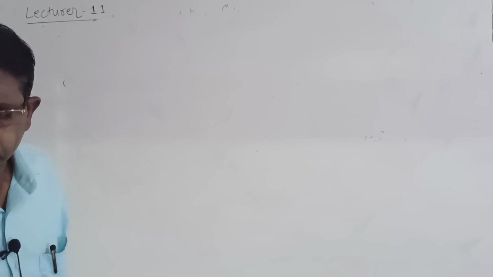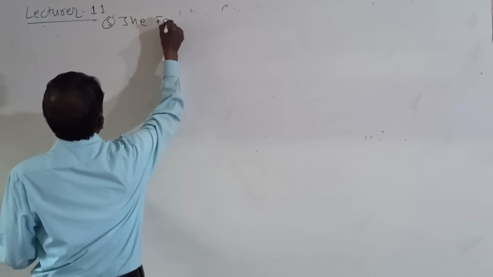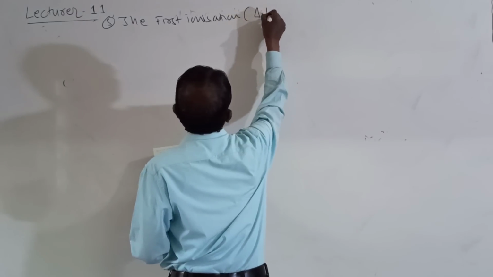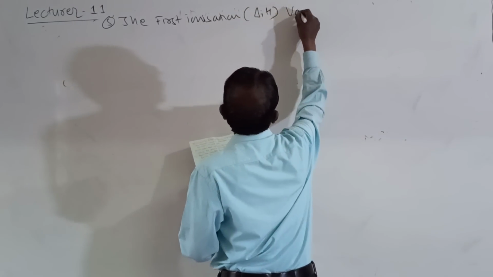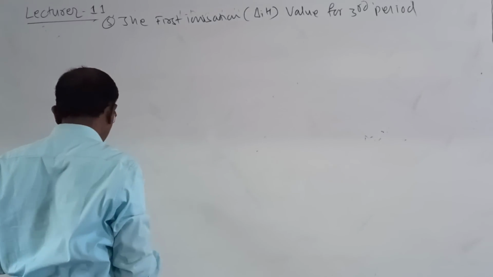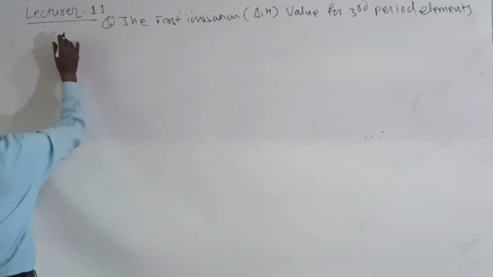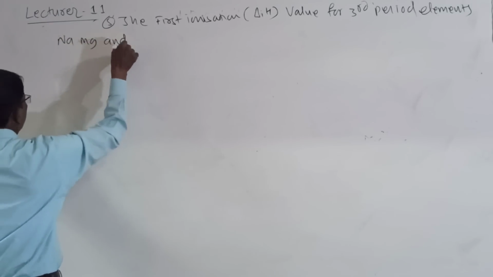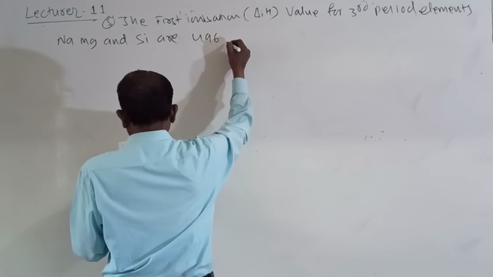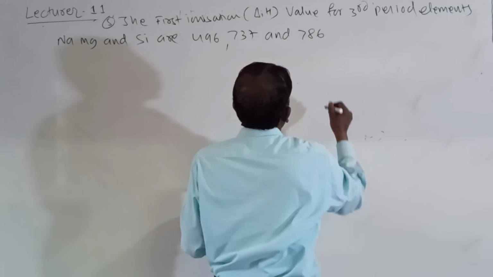Then, the first ionization values for third period elements sodium, magnesium and silicon are 496, 737 and 786 kilojoules per mole.